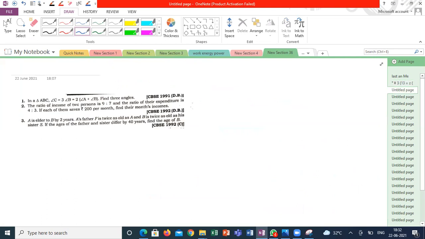Yeah. So what is the given data? There is a triangle ABC. Angle C is equal to 3 times angle B and 2 times angle A plus angle B. Correct? Yes, sir. Sir, why can't I assume C and B as X? Yes, you can assume in a different way also. There is no particular method. I'm assuming angle A is equal to X, angle B is equal to Y. I'm not assuming angle C.